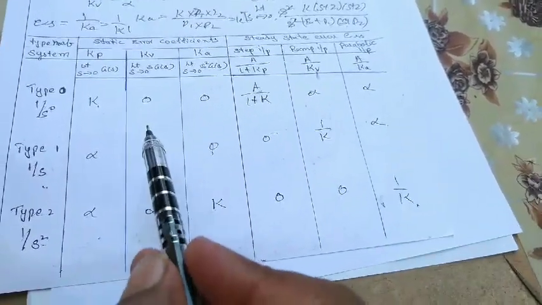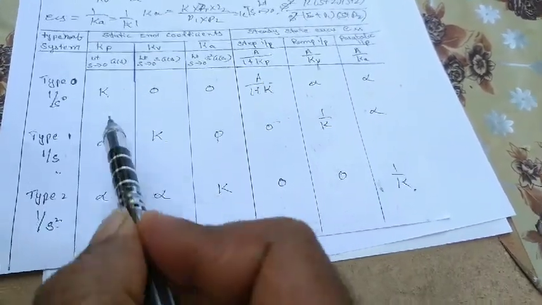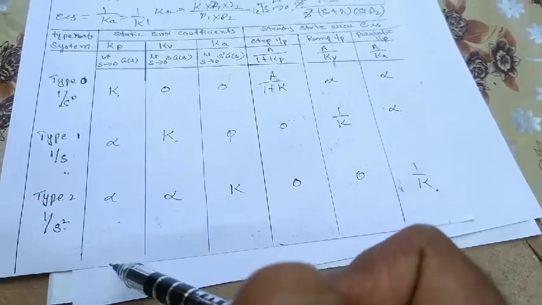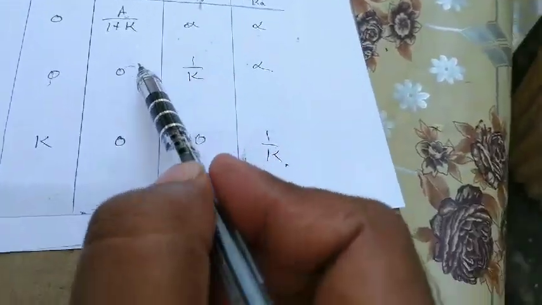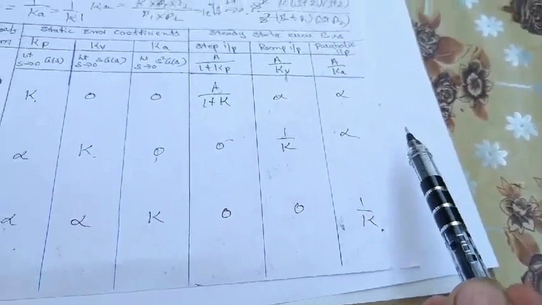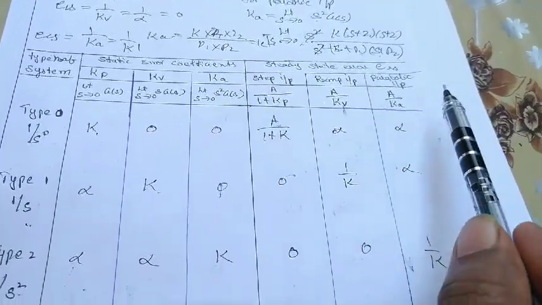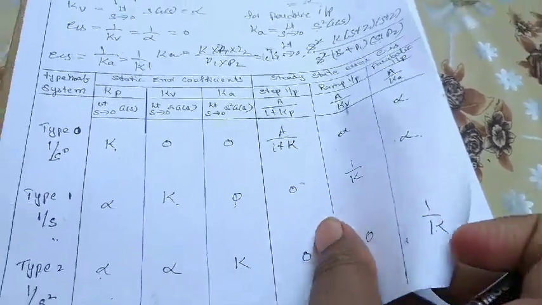As the type of the system increases, the error constants go to infinity and the steady state error goes to 0. For a type 0 system, as the input order increases, the steady state error will go to infinity.